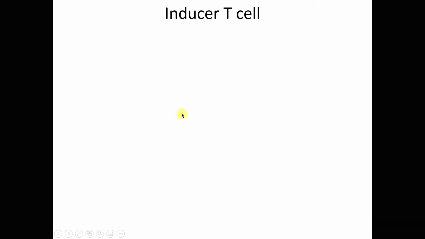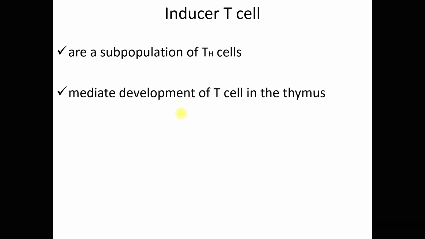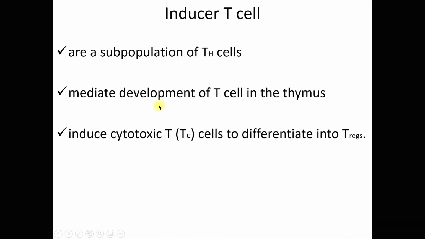Right, now we have induced T cell, which is a subpopulation of the helper T cells. All right, and then this induced T cell mediates the development of T cells in the thymus. Okay, this induced T cell also induces the cytotoxic T cells to differentiate into Tregs.